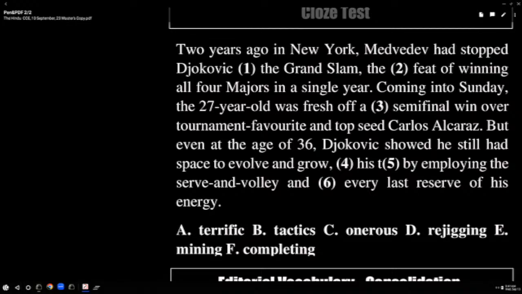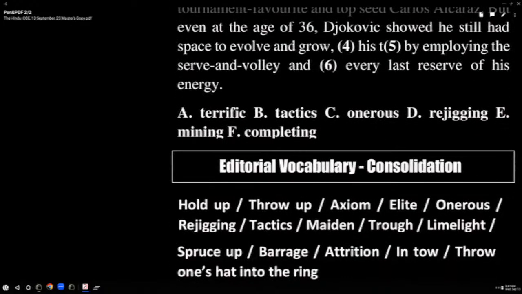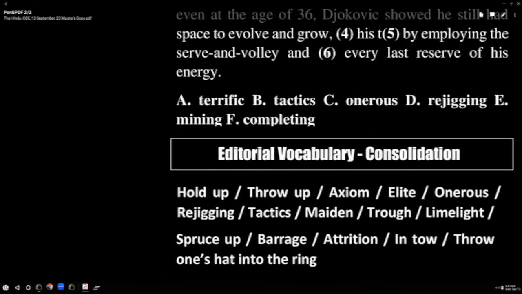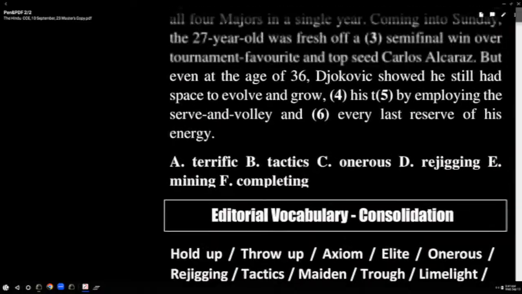Fourth one, rejigging. Fifth one, his tactics by employing the serve and volley and what? What is the last word you have? Mining every last reserve of his energy. Taking out every last reserve of his energy. Try to respond quickly. Is that the last one?